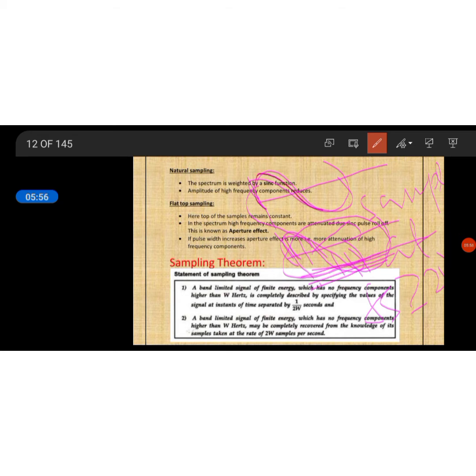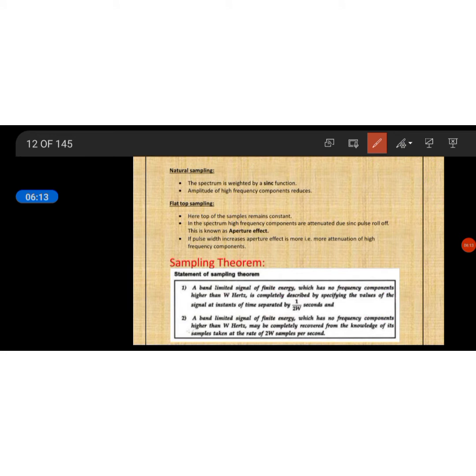So there are two important parts in the sampling theorem: one is the representation of the continuous time signal into samples, and after the samples, the original signal can be recovered back.